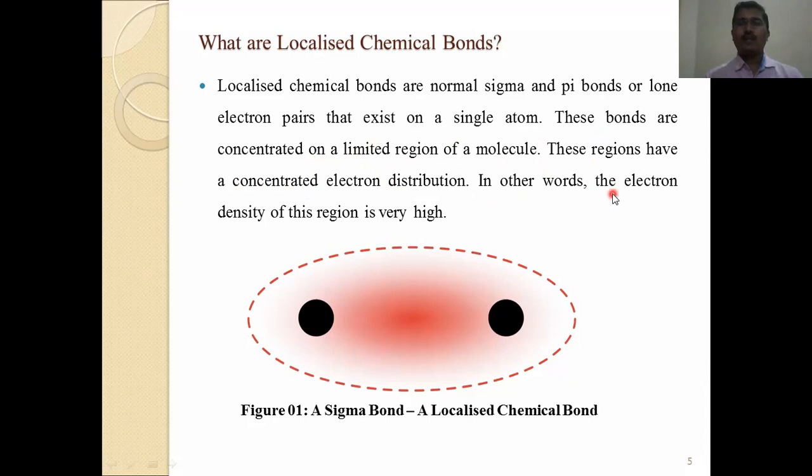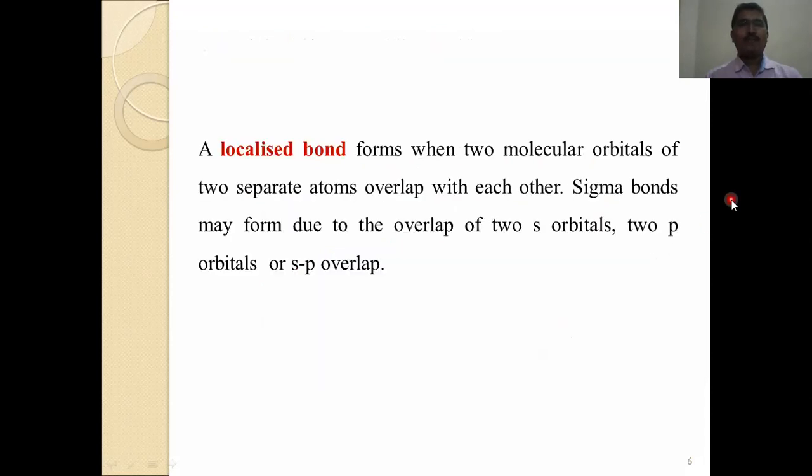In other words, the electron density of this region is very high. Here we can see a bond, and this circle is the electron density present around the bond. A localized bond forms when 2 atomic orbitals of the 2 atoms overlap with each other. Sigma bonds may form due to overlap of 2 s orbitals, 2 p orbitals, or s-p overlap.